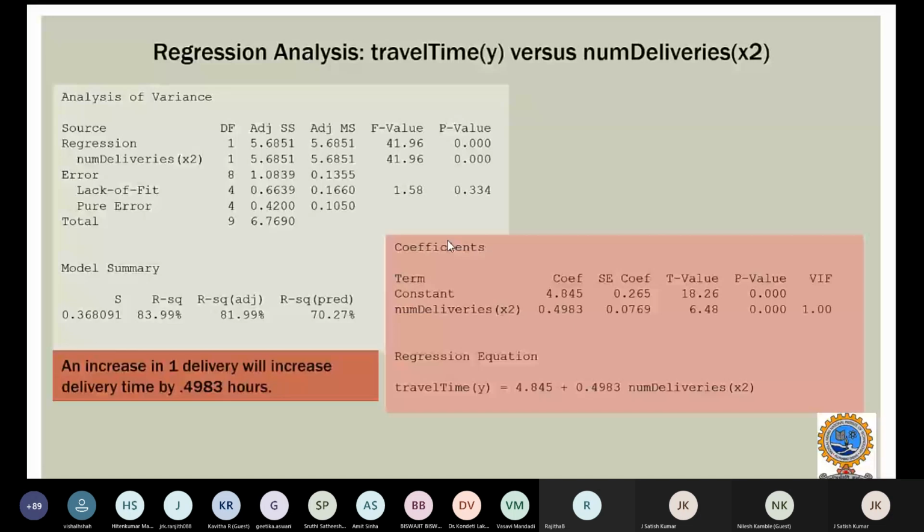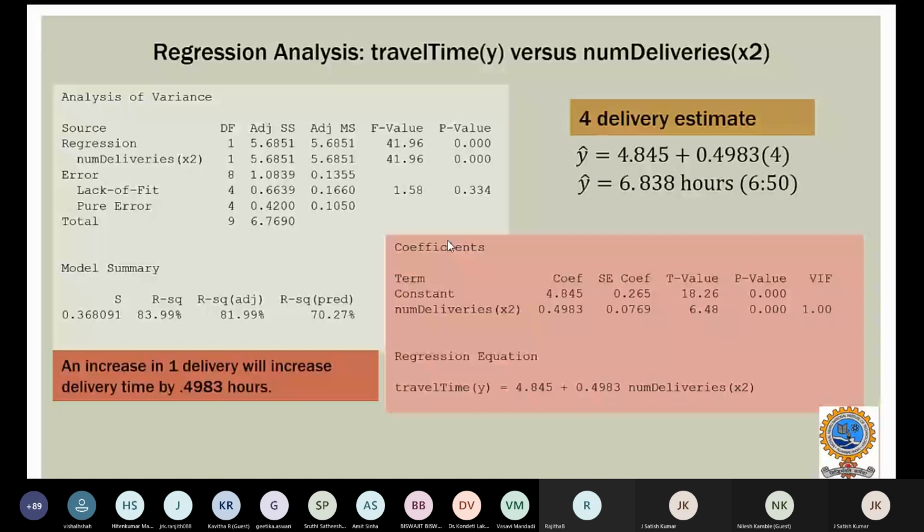Suppose you want to estimate for 4 deliveries, then your estimated time would be, you simply substitute 4 in this equation, and you will get approximately 6.838 hours. That is approximately 6 hours 50 minutes. So you can estimate the delivery time based on these parameters.